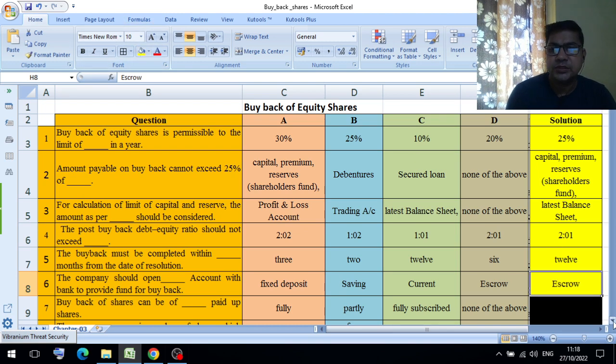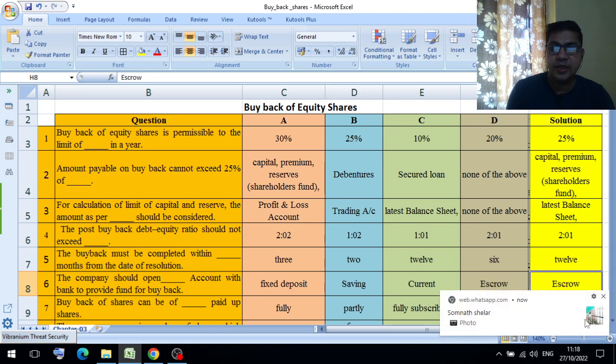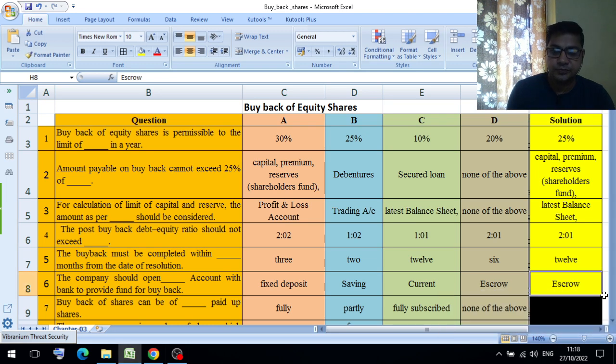Now friends, an escrow account is a third party account. Say, for example, company A takes over company B and company A doesn't want to give the full amount of the consideration at once.